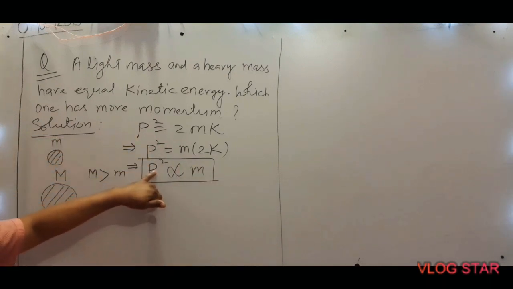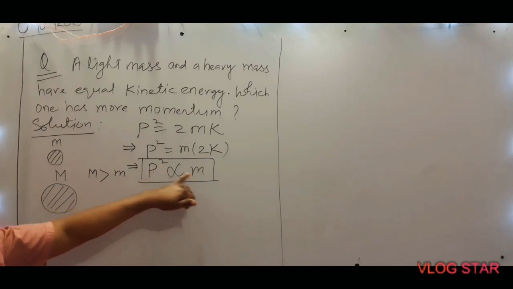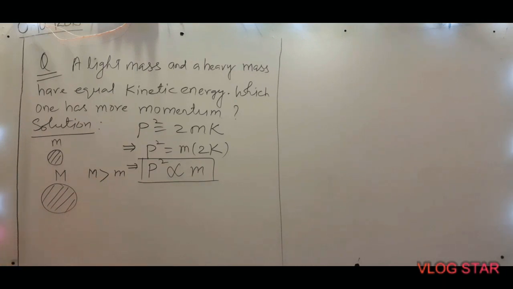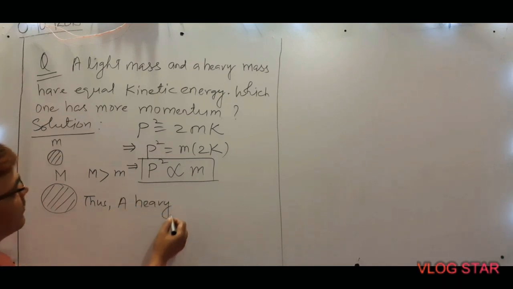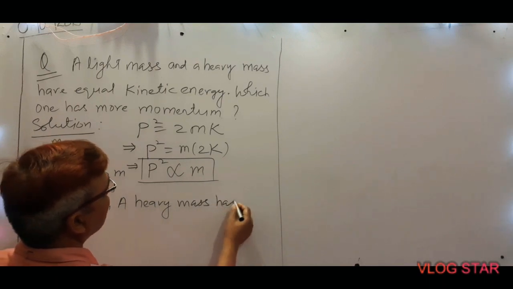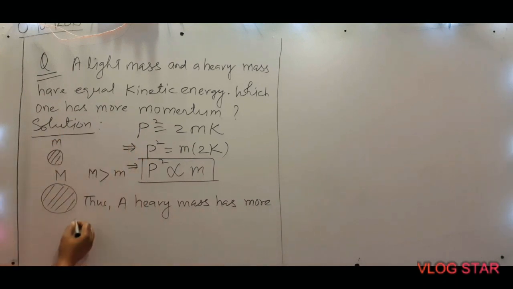We can say that the square of the momentum is directly proportional to the mass of the body. It means that the heavy body will have more momentum. Thus, we can say that a heavy mass has more momentum.